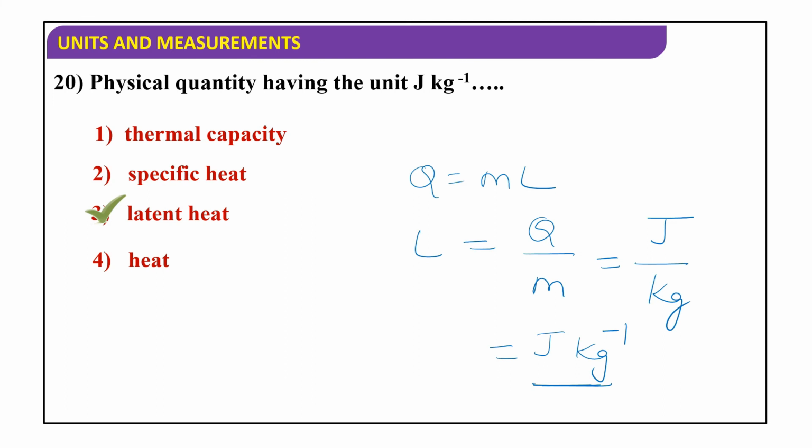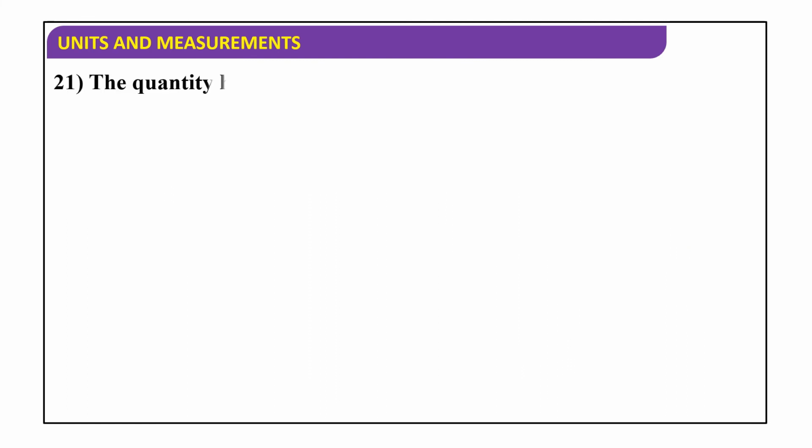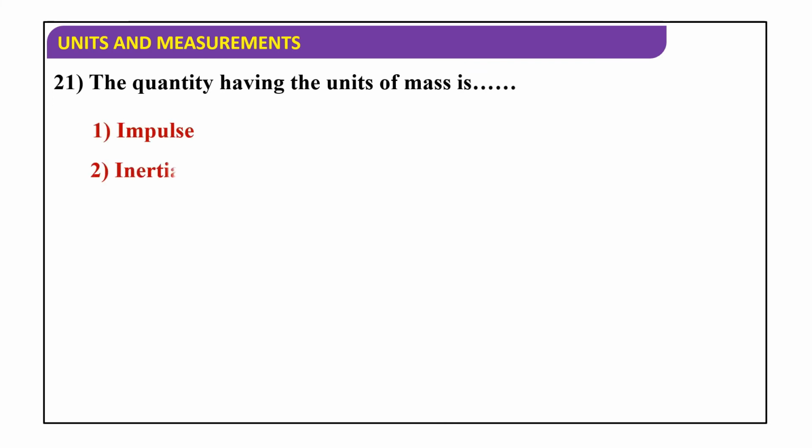Okay. Next, the quantity having the units of mass is impulse, inertia, moment of inertia, or density. Here the quantity having the units of mass is inertia. Mass measures inertia, so that is why the quantity having the units of mass is inertia.